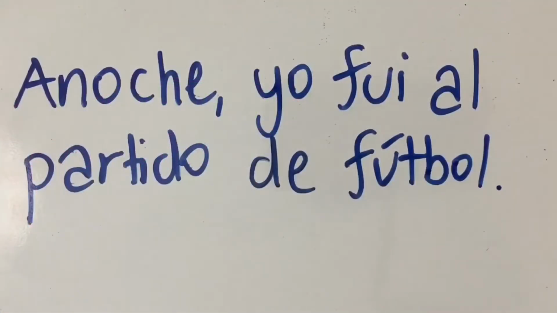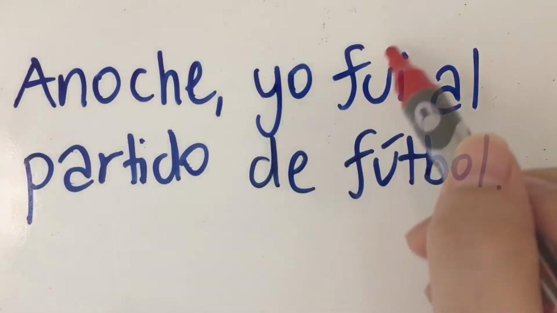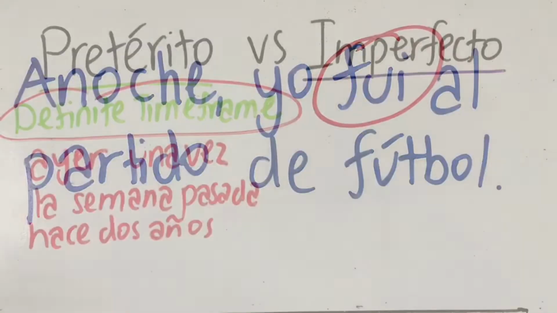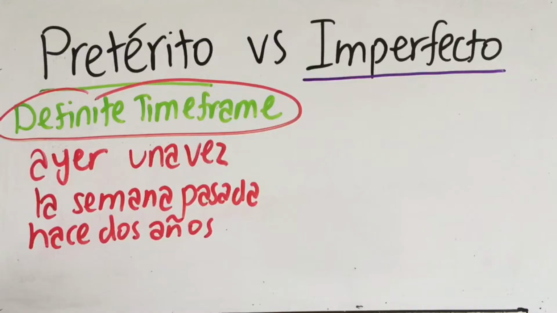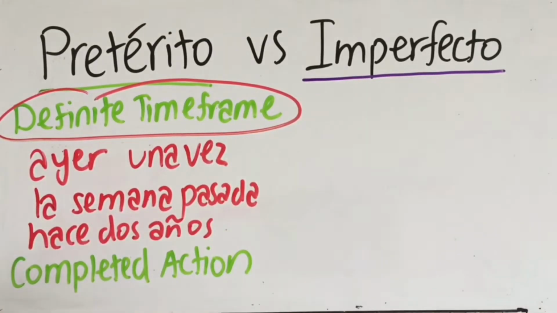Here's an example. Anoche yo fui al partido de fútbol. Last night I went to the soccer game. Because the action of going happened last night, which is a specific time in the past, that's why I use the preterite form fui.